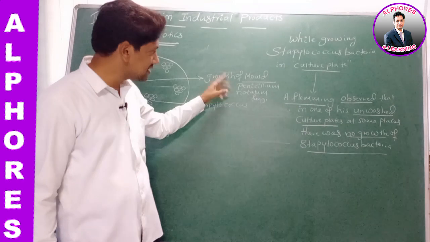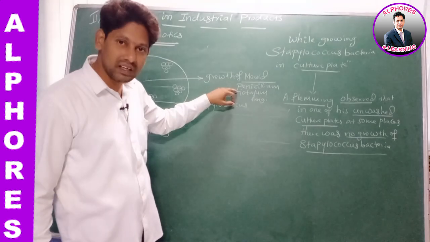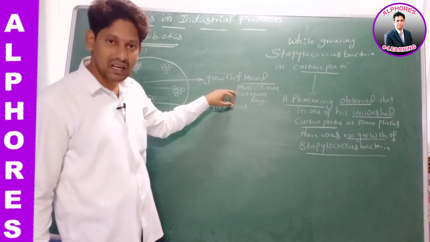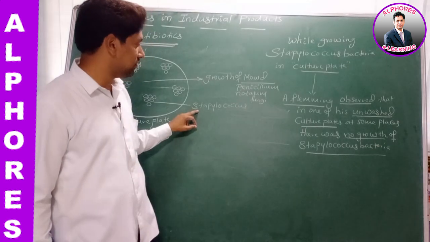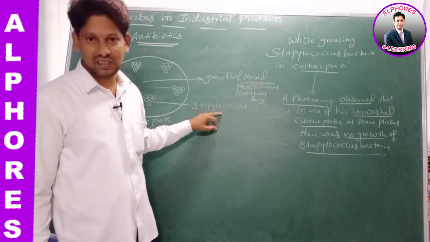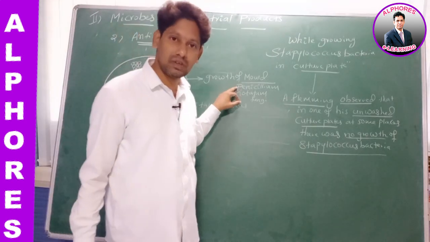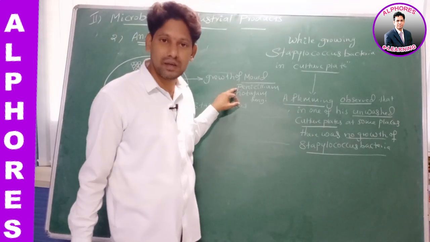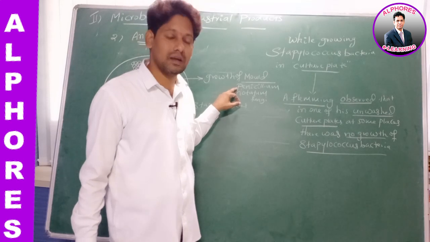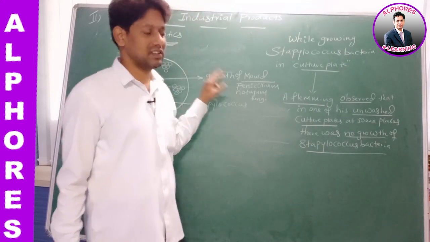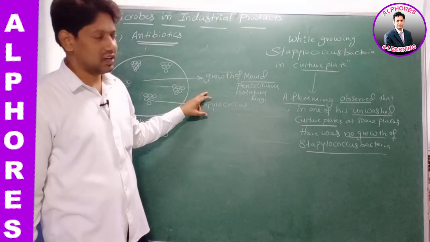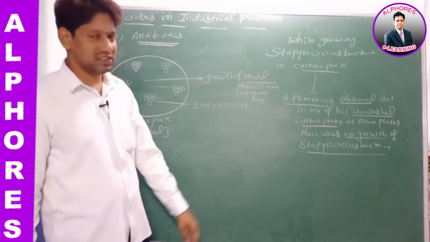Penicillin. It means Penicillium notatum fungi has secreted a chemical which has inhibited the growth of Staphylococcus bacteria. That chemical, produced from Penicillium notatum fungi, is named as penicillin. That chemical was named as what? Penicillin. This was the discovery of penicillin. Now listen to these statements carefully.